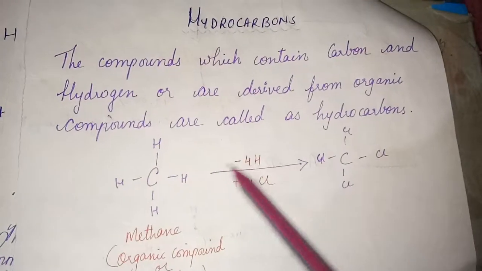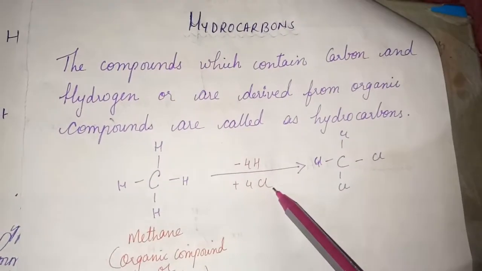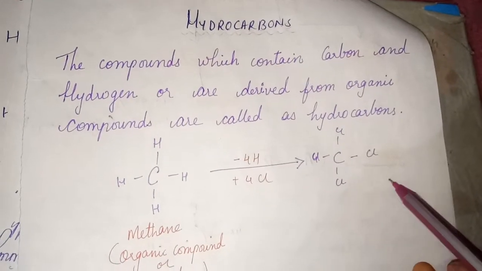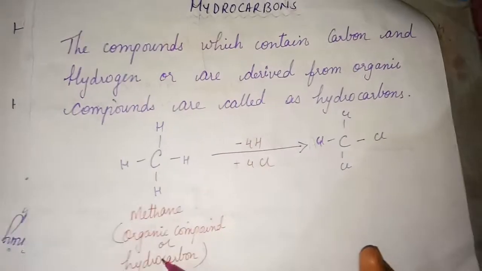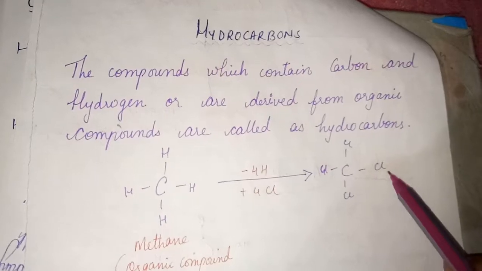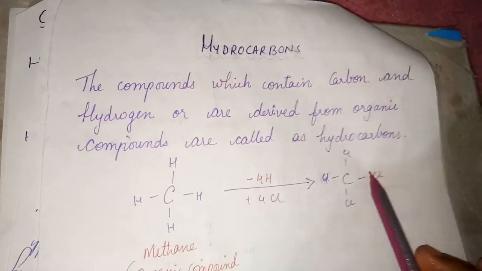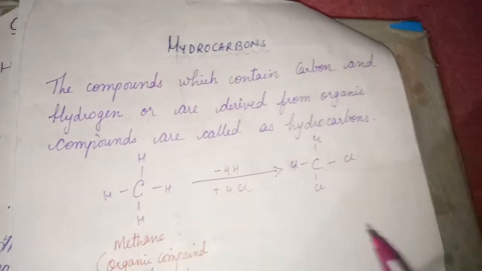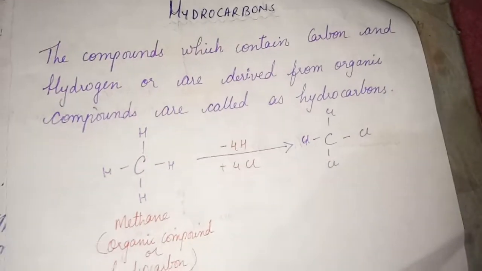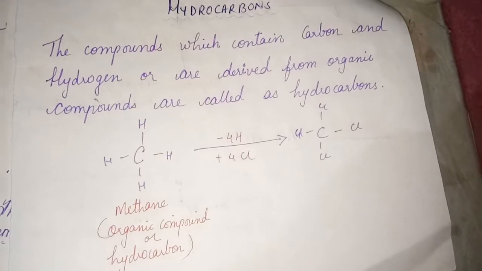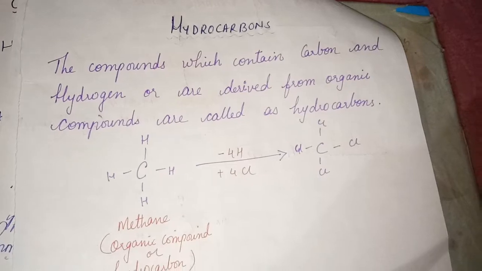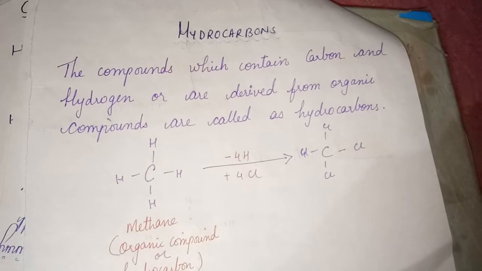If we remove all the H and add Cl in place of H, you will get CCl4, that is carbon tetrachloride. This is methane, an organic compound and a hydrocarbon. This is also an organic compound. So hydrocarbons are the compounds which contain carbon and hydrogen or are derived from organic compounds.